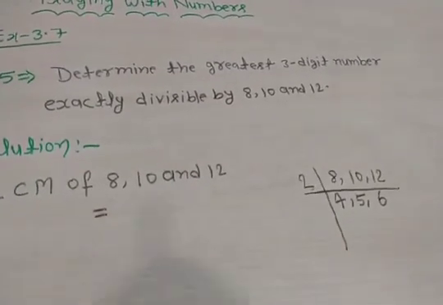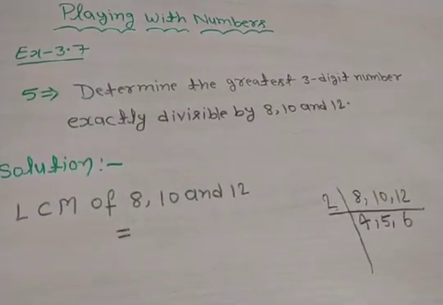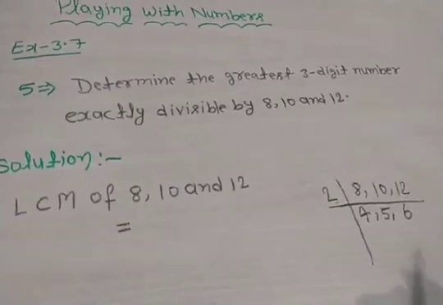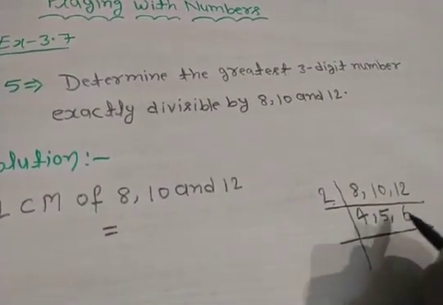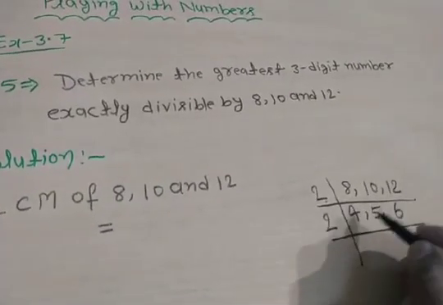Clear? Now we select the prime number which divides at least two given numbers. Here you can see 4 and 6 are divisible by 2. So we select 2 as the prime number.